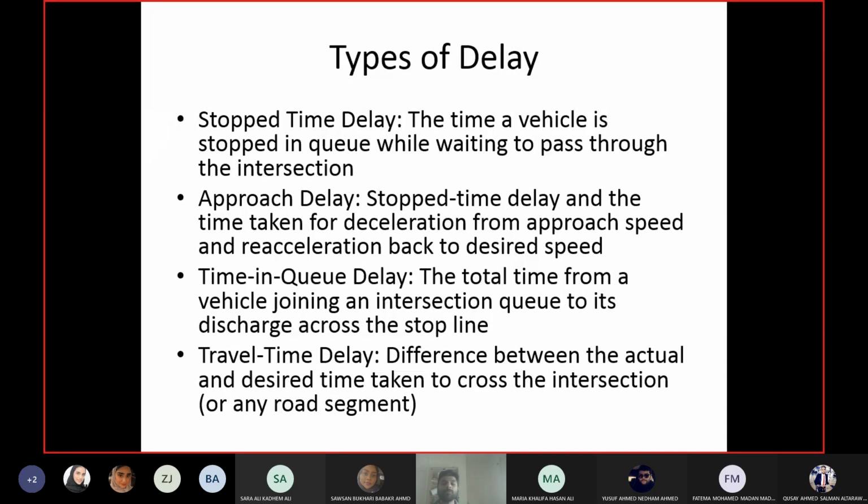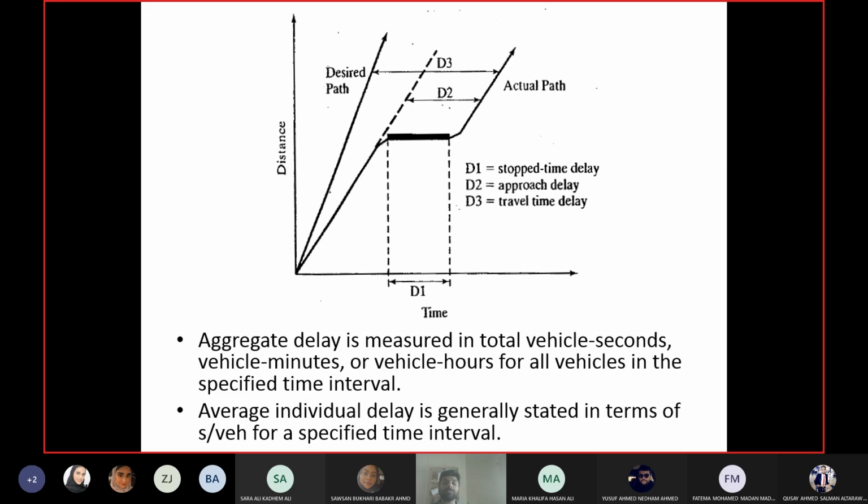Okay, and actual travel time is measured in the field. In this figure you can see 3 types of delays: stop time delay, approach delay, and travel time delay. Time in queue delay cannot be plotted because the queue keeps on moving, so it cannot be plotted that easily. Now in the graph, the y-axis is distance and the x-axis is time, and you see 2 lines here. One of them, the one on the left hand side, is called the desired path, and this one is called the actual path. The desired path comes from the free flow speed. So you plot a line according to free flow speed.